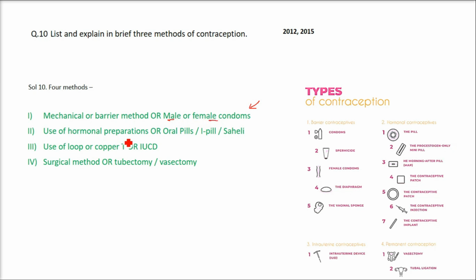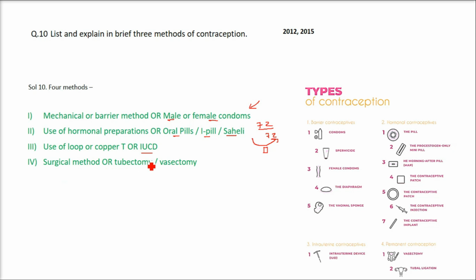Second, use of hormonal preparations like the oral pills, I-pills, Saheli. There are pills which are effective for 72 hours. That means if you just had sex, then within these 72 hours you can take this pill, and a woman can take the pill and she will not be pregnant. Third, use of a loop or copper T, that is IUCD, called an intrauterine contraceptive device, IUCD or IUD. We call it an intrauterine device.